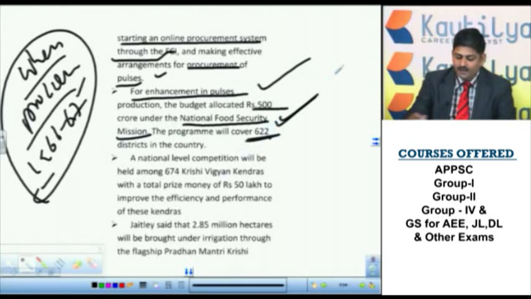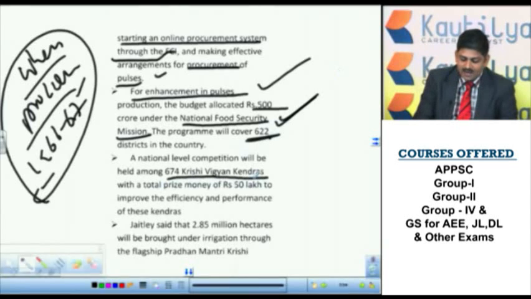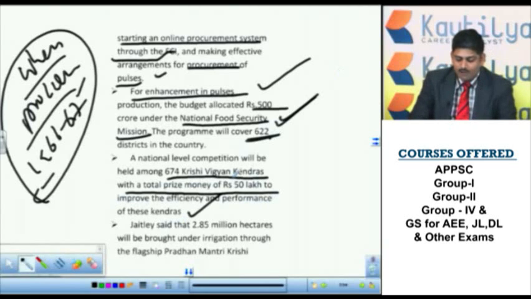These are very, very important. Next, 674 Krishi Vignana Kendras with a total prize money of 15 lakh to improve efficiency and performance of these Kendras. So Government of India already established these Krishi Vignan Kendras. Now, in order to imbibe a spirit of competition, this prize money was declared.